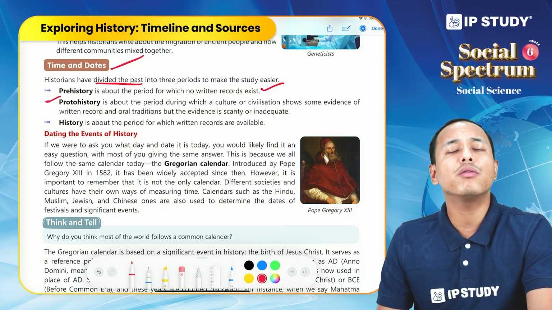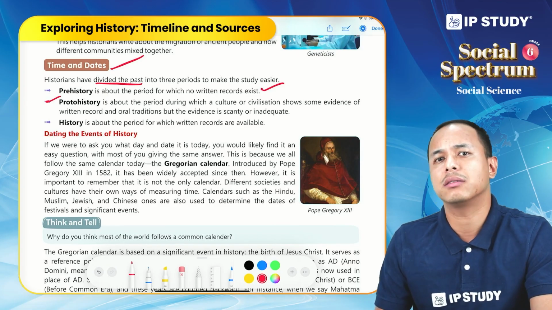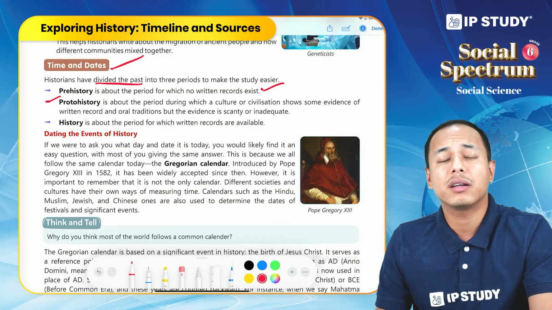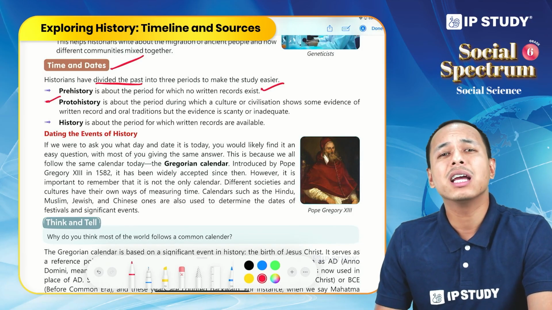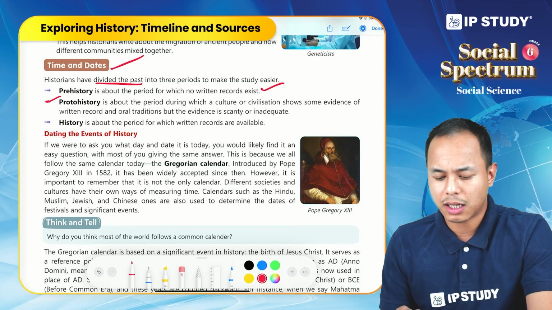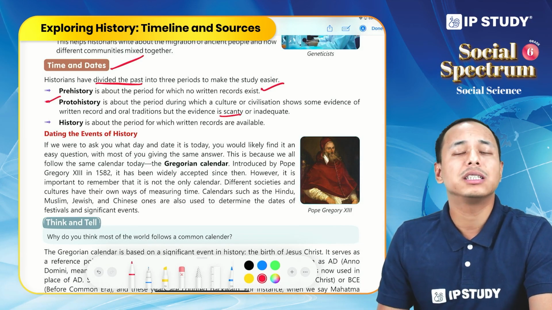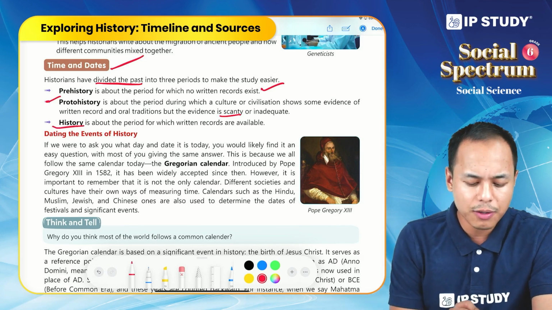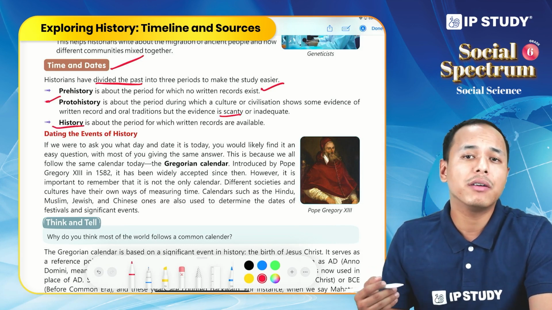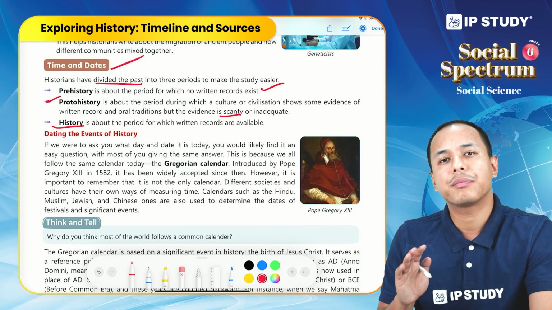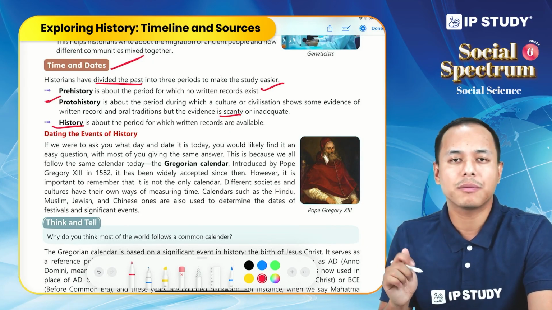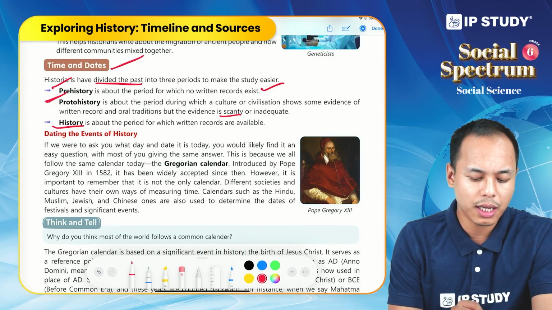In this period, we do find some communities have written evidence or written records, but this evidence is not adequate, or it is very scarce or scanty. This is proto-history. And lastly, we have history, where we have ample written records. So, three periods into which historians have divided the past: prehistory, proto-history and history.